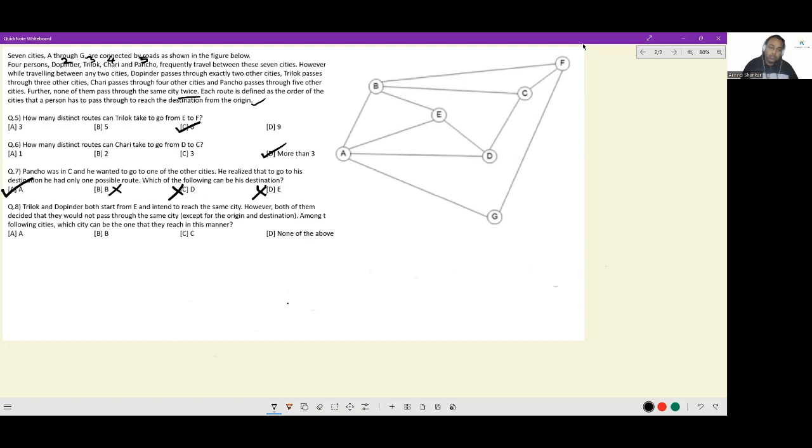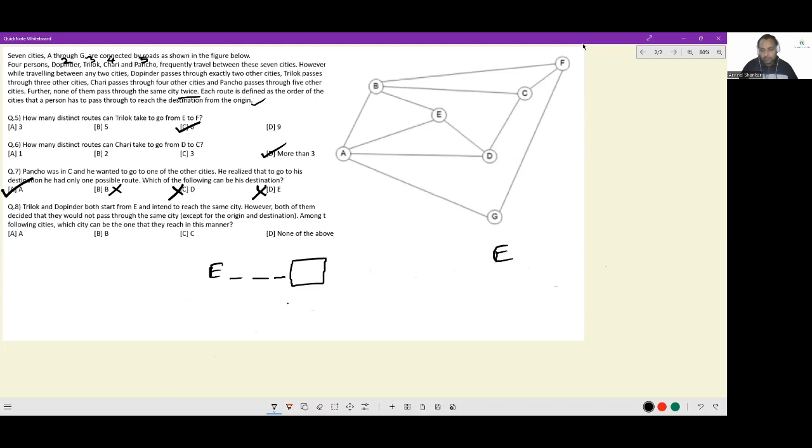Trilok and Dopinder both start from E and intend to reach the same city. Whatever is the destination city.